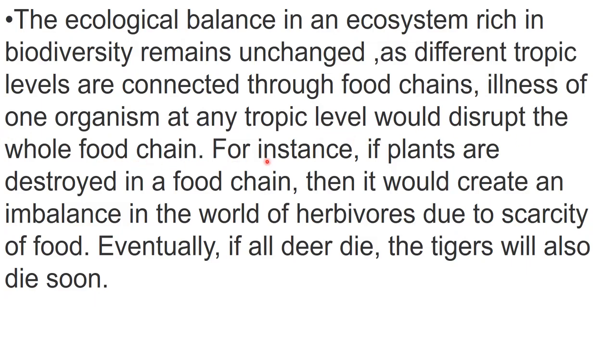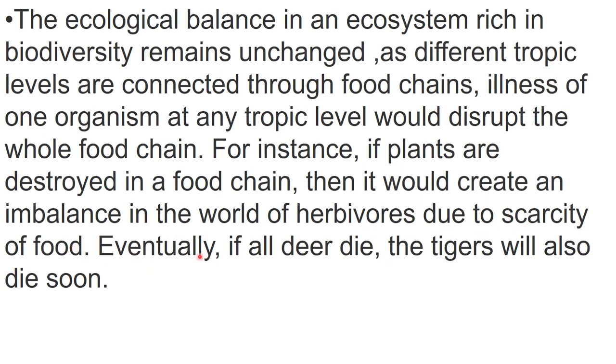For example, if plants are destroyed in a food chain, like plants are producers, if these producers are destroyed, then it would create an imbalance in the world of herbivores, because from where will the herbivores get food now, right? So it will create an imbalance due to scarcity of food.